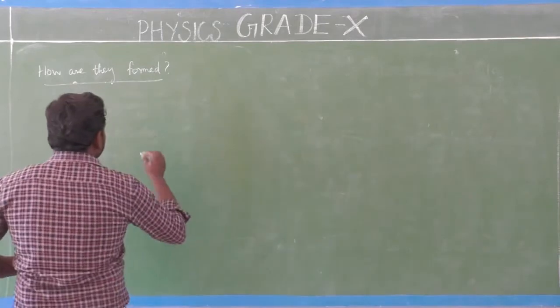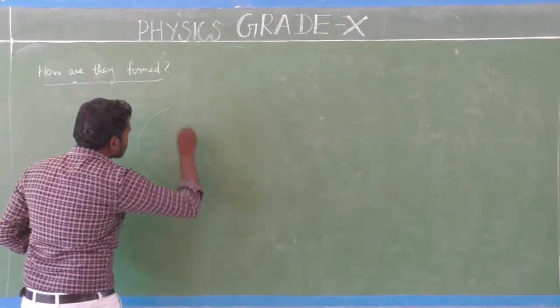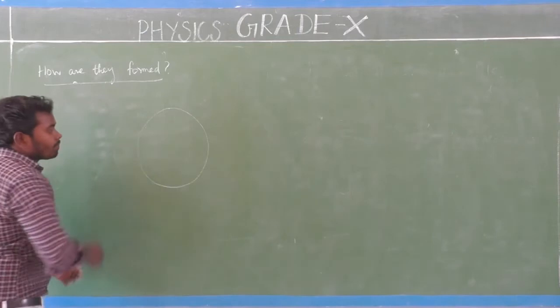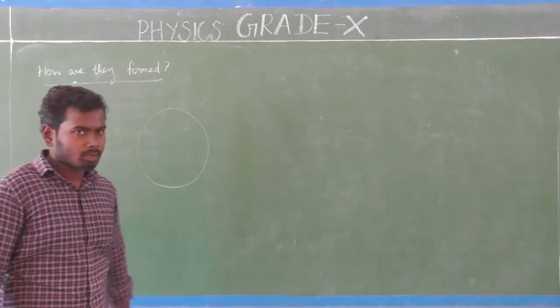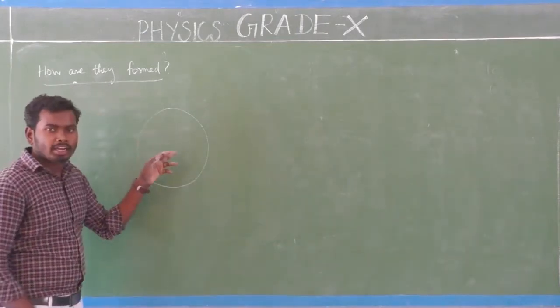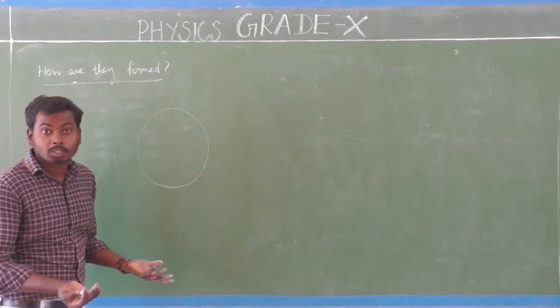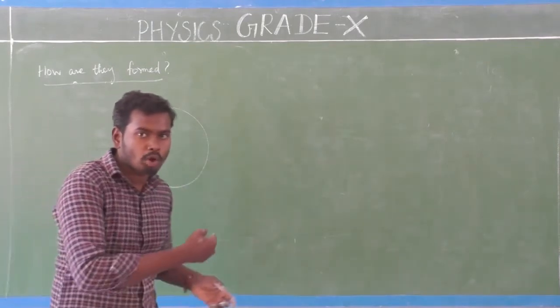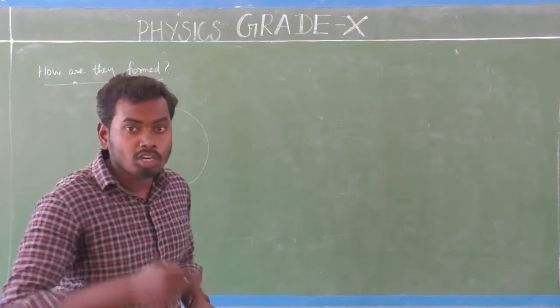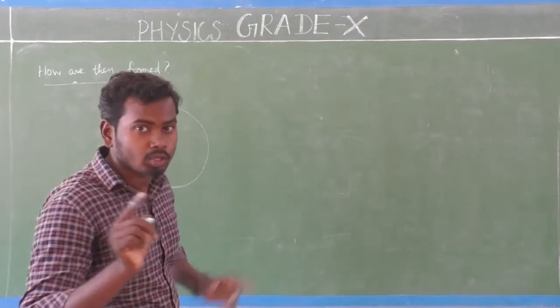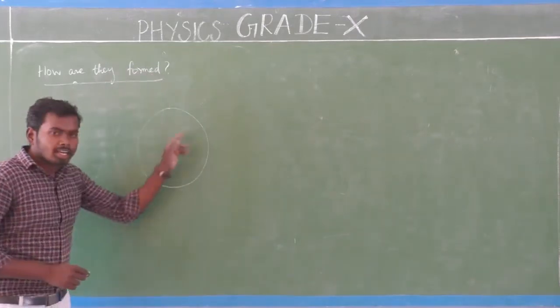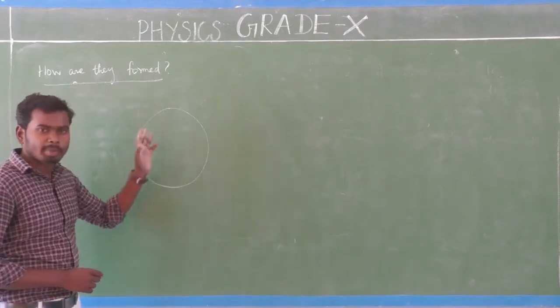For example, consider a sphere. If we cut the sphere into two pieces, we can get spherical mirrors. Don't get confusion. I'm going to talk about spherical mirrors, not spherical lenses. Look at here. Consider a sphere that is made up of glass.